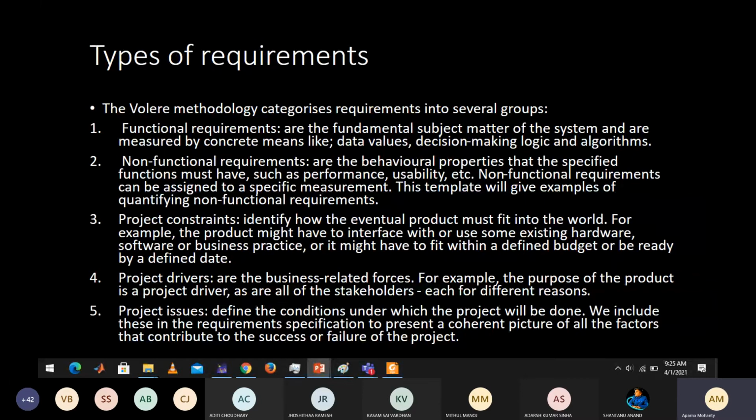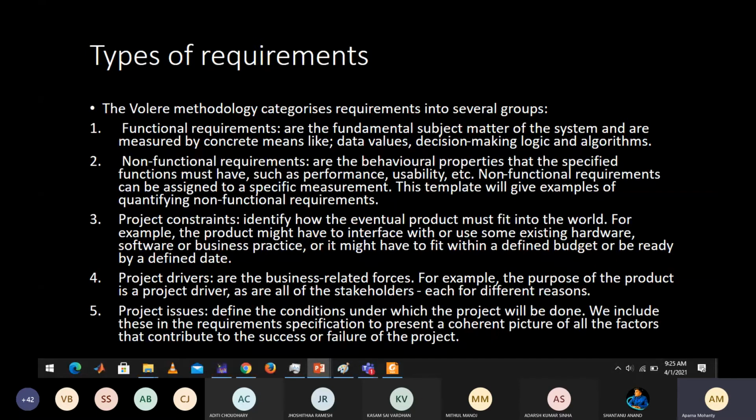So your functional requirements are concrete, tangible requirements that you can quantify, like the fundamental subject matter of the system, and are measured by concrete means like data values. If you need data from something, that is a functional requirement. Then your decision making logic and algorithms.